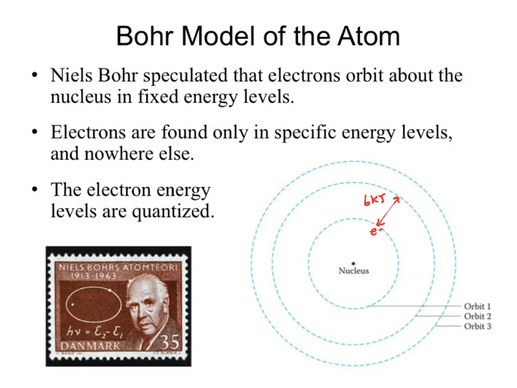It jumps up to the next one. Okay? And that extra kilojoule of energy, let's say, isn't enough to make the next bridge. So what ends up happening is our electron jumps up to that 2nd energy state, and it stays there as an excited state. When it relaxes back down to the ground state, it releases that 6 kilojoules of energy as light. There's our line spectrum. Okay? So Bohr's model says our electrons exist in these definite orbitals. Okay? They're quantized, meaning they're numerically ordered. We don't have a spectrum.